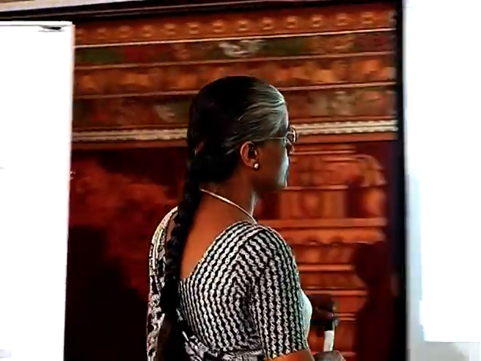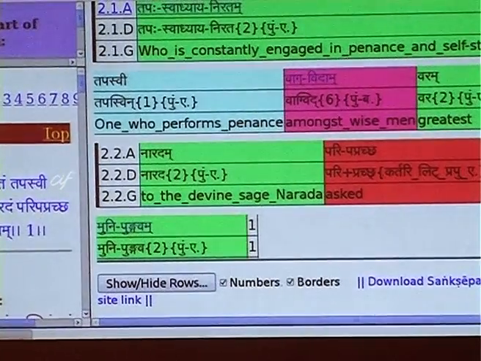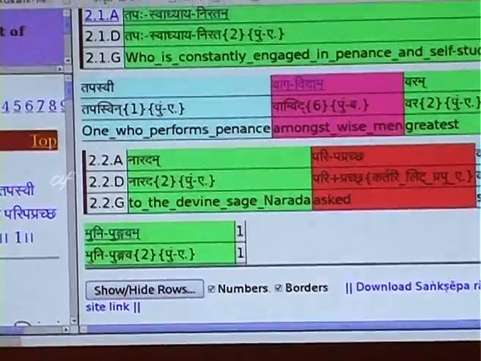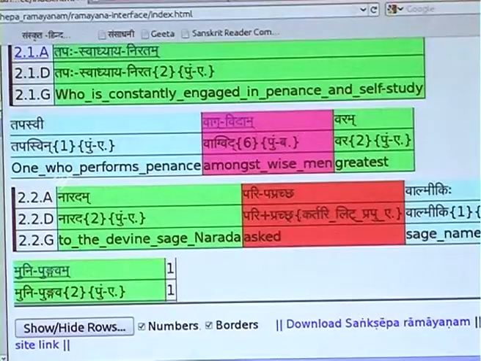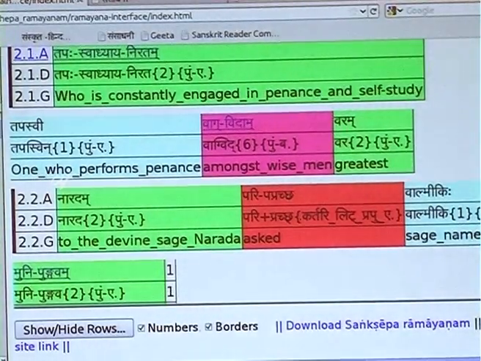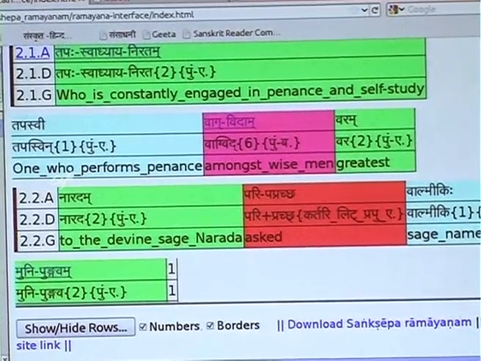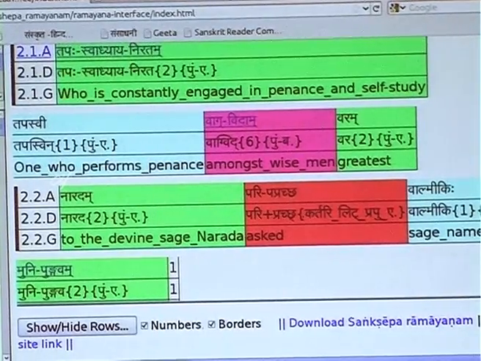So, we have here now Tapasvi and Valmiki. Two words are there. Both of them are in Prathama Vibhakti. And now we appeal to our world knowledge. Tapasvi and Valmiki: among these, Valmiki is the Visheshya, Tapasvi is its Visheshana. So we have Tapasvi Valmiki as the Karta. Then we have Tapasvadhyaya Niratam, Varam, Naradam and Munipungavam.